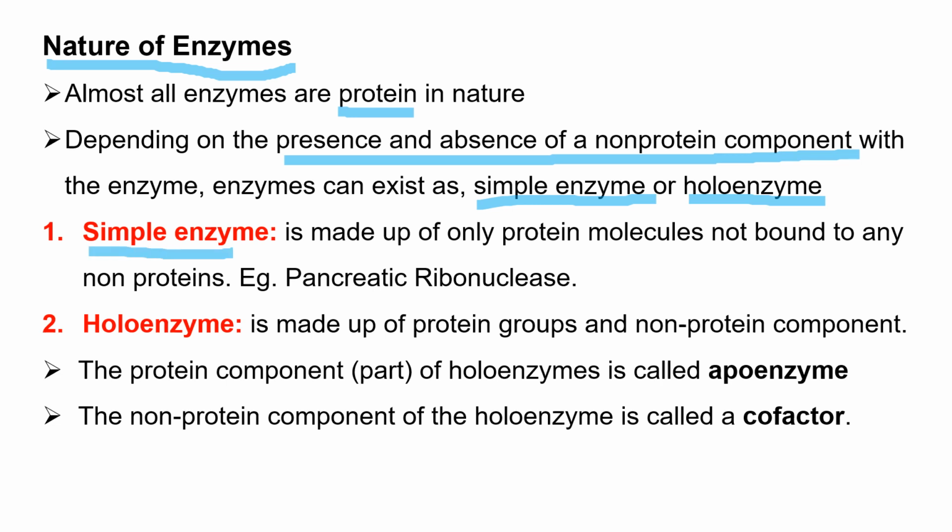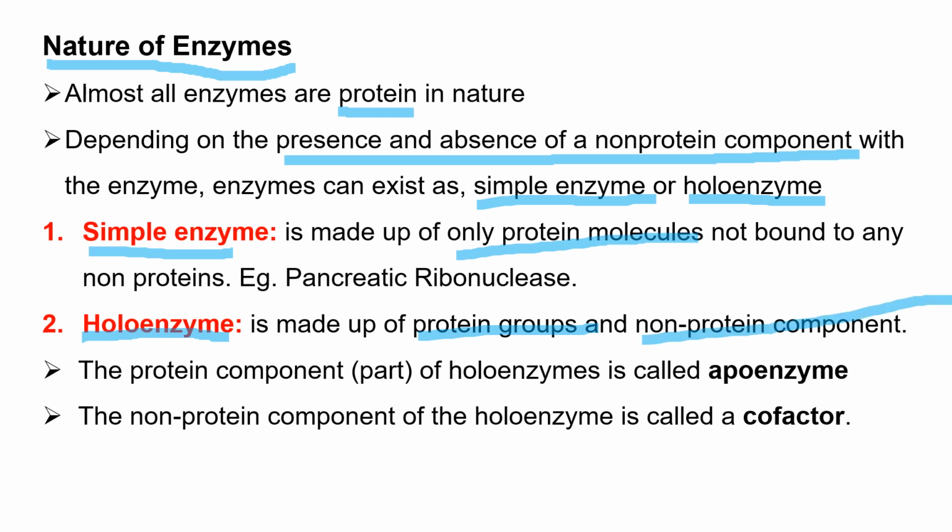A simple enzyme is made up of only protein molecules, not bound to any non-protein compounds. For example, pancreatic ribonuclease, an enzyme which catalyzes the breaking down of nucleic acid, especially RNA, is a type of simple enzyme. Whereas a holoenzyme is made up of protein groups as well as non-protein components.